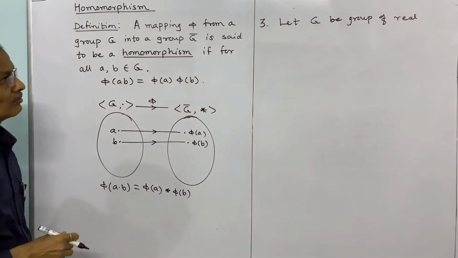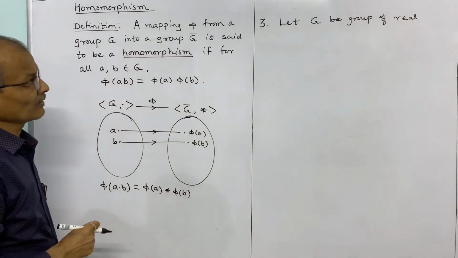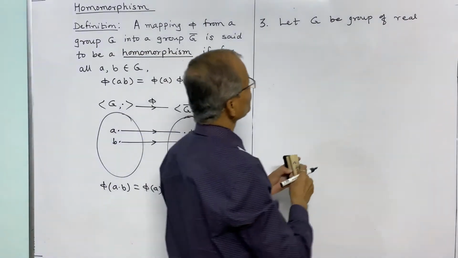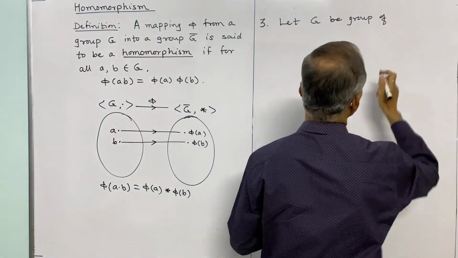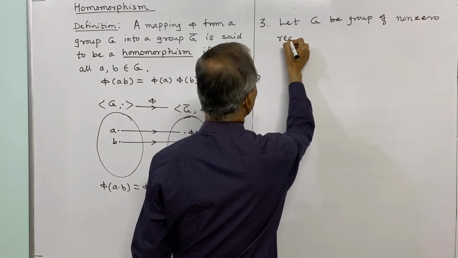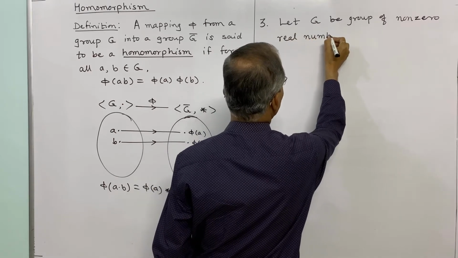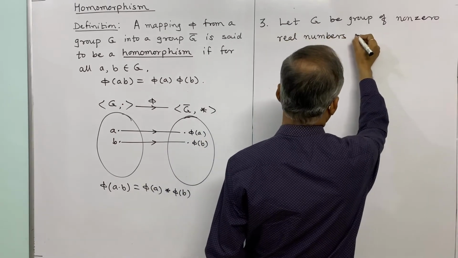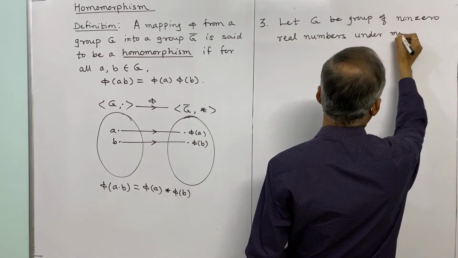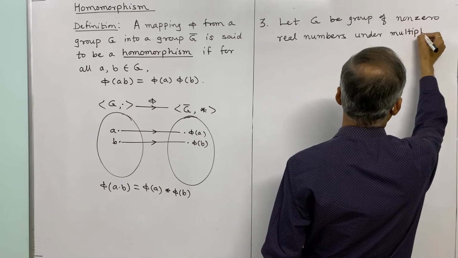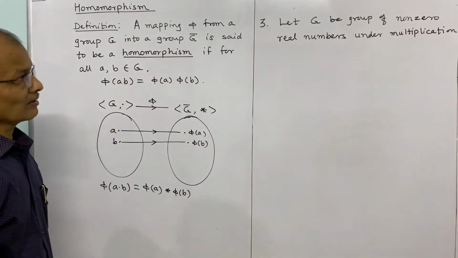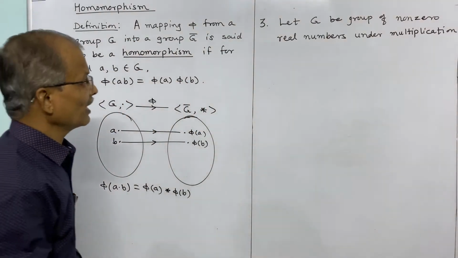What we shall consider is G, the group of non-zero real numbers under multiplication. Non-zero real numbers under multiplication we have considered, and let G bar be a group.